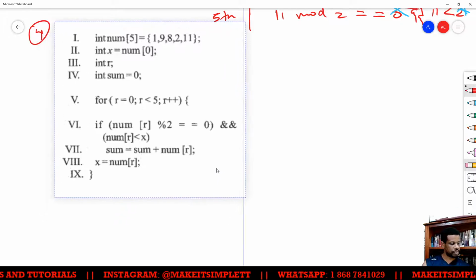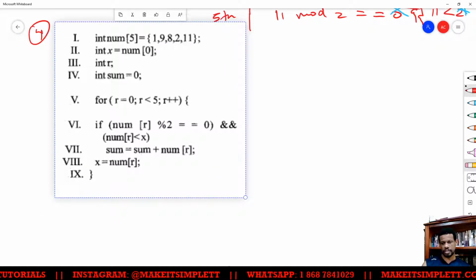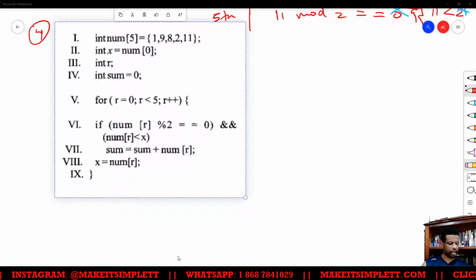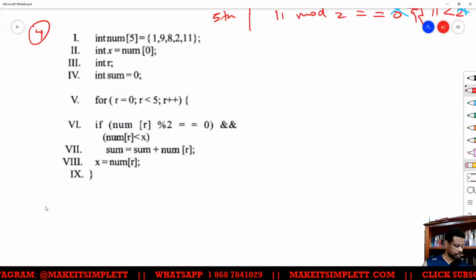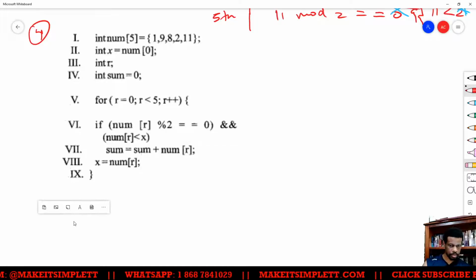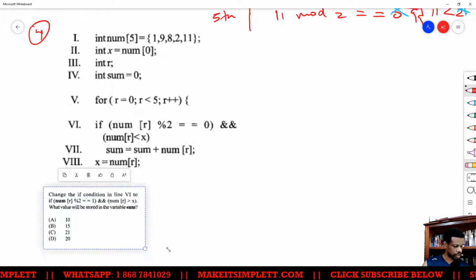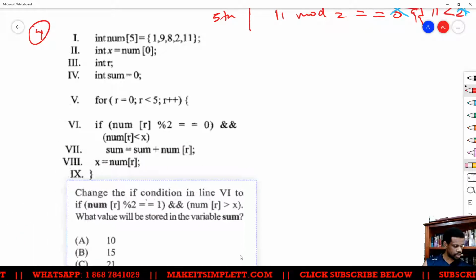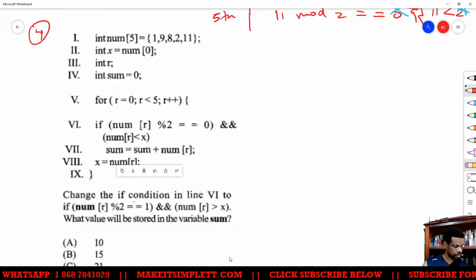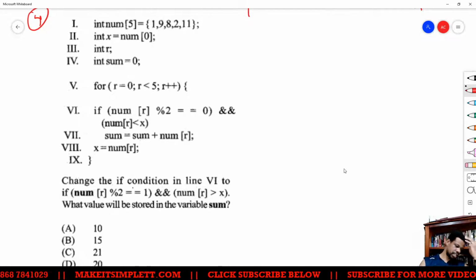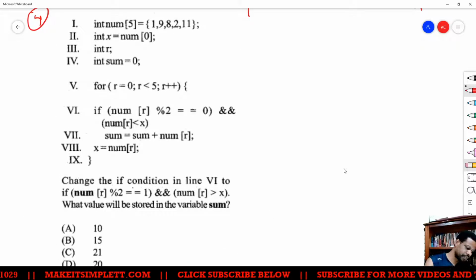Alright, so the next question now is to take this same algorithm and apply this switch. We're taking the same algorithm and now changing the if condition in line 5 to num r mod 1.